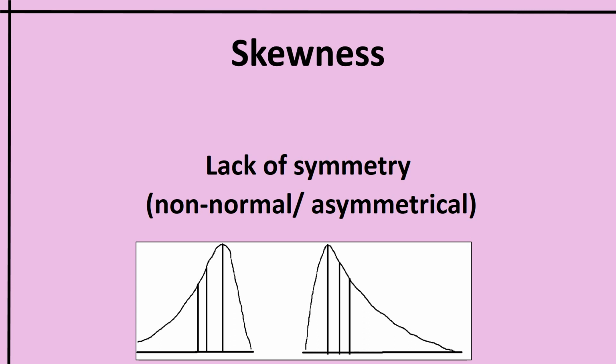If that symmetry is not there, then there is skewness. So we can understand that skewness is the lack of symmetry, or we can say it is asymmetry. Skewness literally means asymmetry, lack of symmetry. So if a distribution is skewed, there will be more items on one side of the mode than the other side. And in the case of a skewed distribution, the mean and median will be pulled away from the mode.